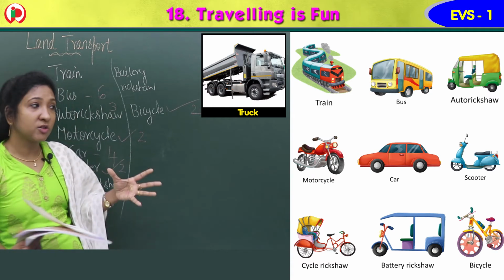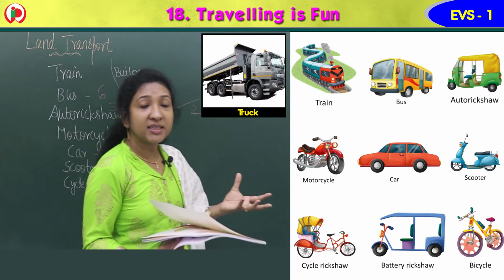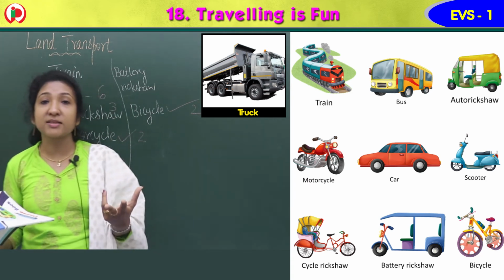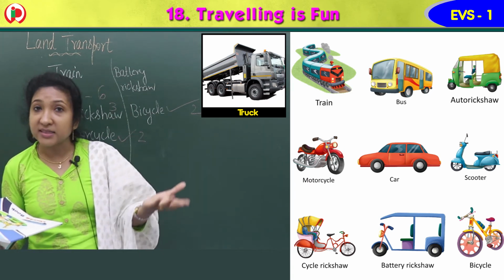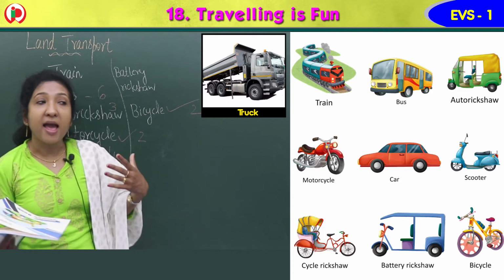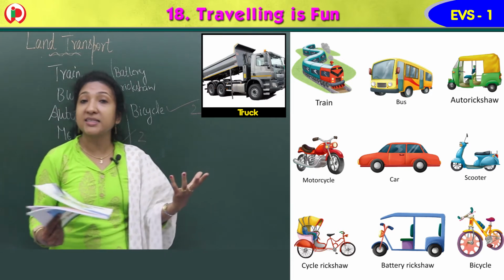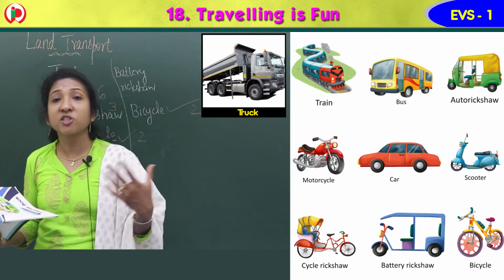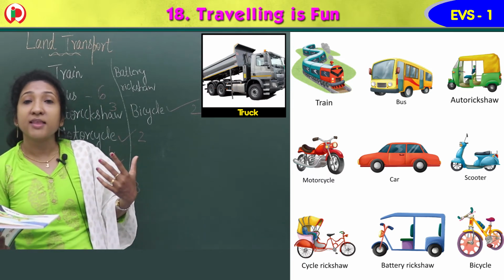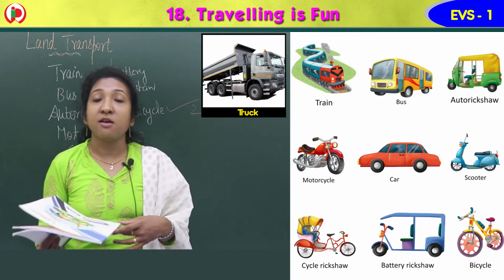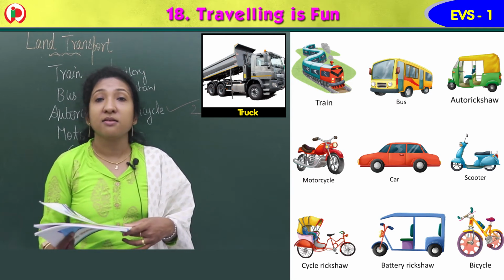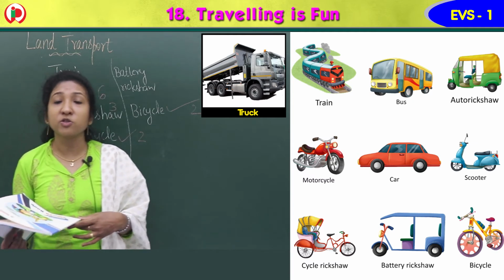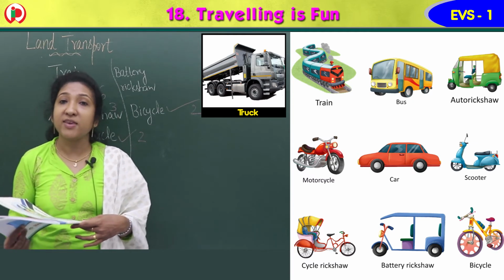So most of these vehicles run on wheels. Different vehicles have different wheels. There are 2 wheels for some vehicles like bicycle, motorcycle and all. And some vehicles have 3 wheels like auto rickshaw, cycle rickshaw. Then there are 6 wheels for buses and trucks, isn't it? Yes. So different vehicles have different wheels. So most of the vehicles, they move on wheels.